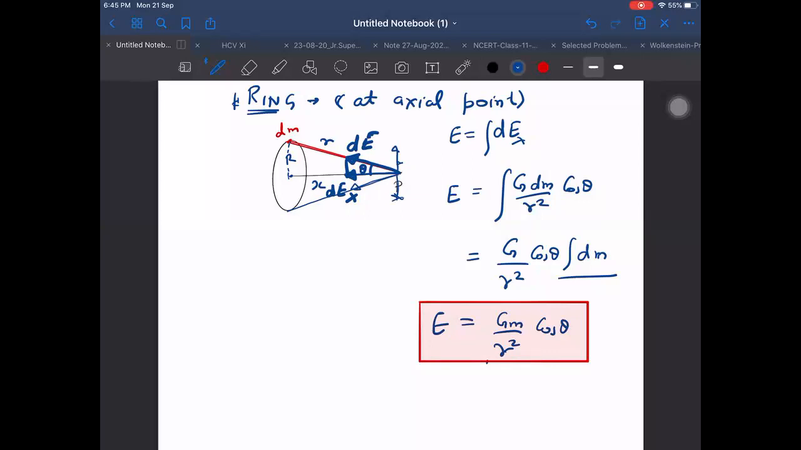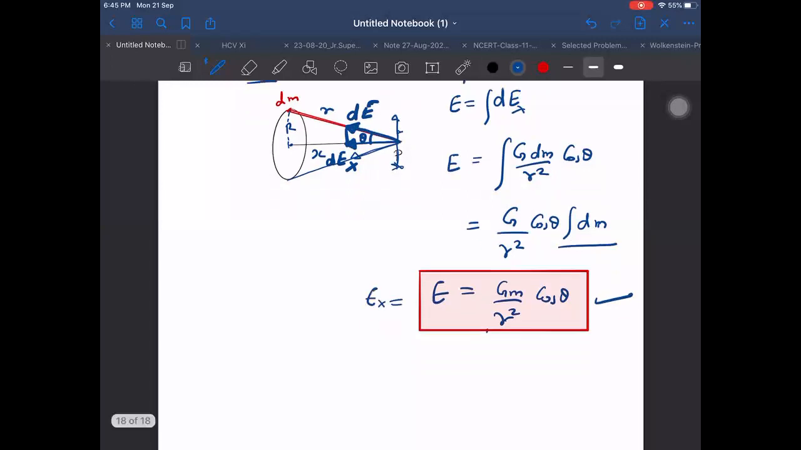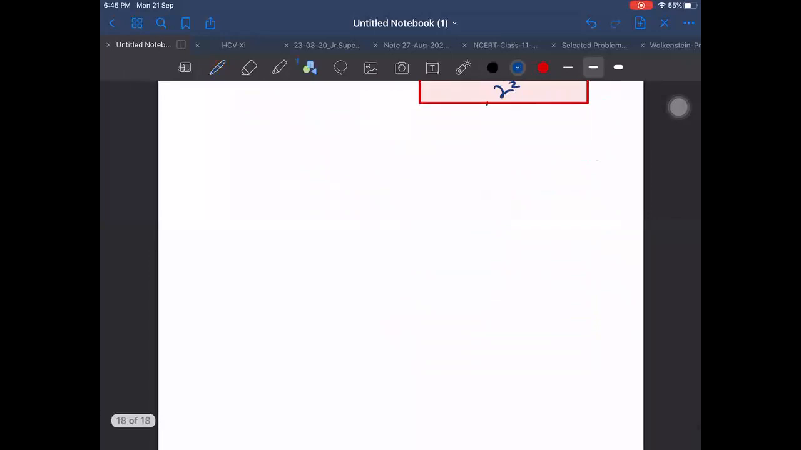Non-uniform mass distribution. But if it is uniform mass distribution, then the net G field will always be along X only. This also will be along X, and this also along X, and the net field also will be the same.